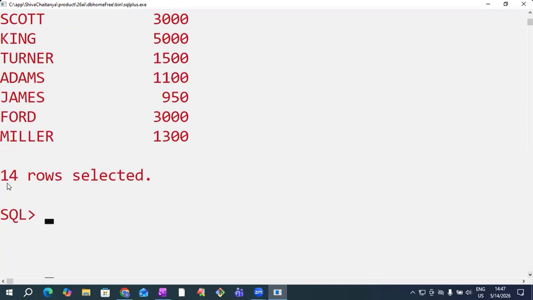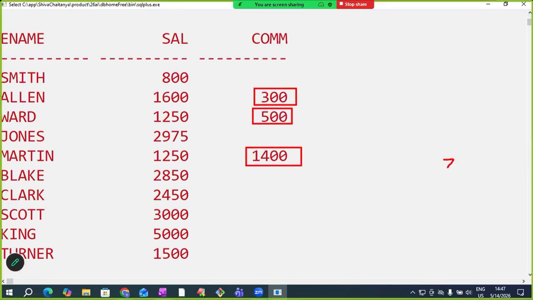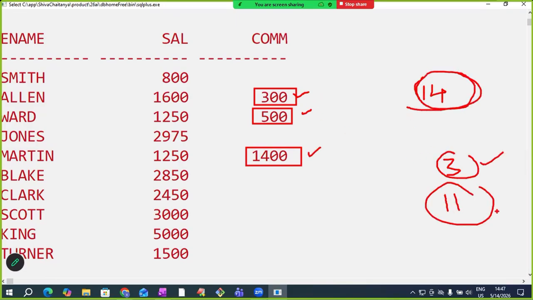Tell me now, in the EMP table, in total how many employees are there? 14 employees are there. Out of the 14 employees, how many are getting commission? 3 employees are getting commission. How many employees are not getting commission? 11. Remember this: total 14 employees, 3 getting commission, 11 not getting commission.